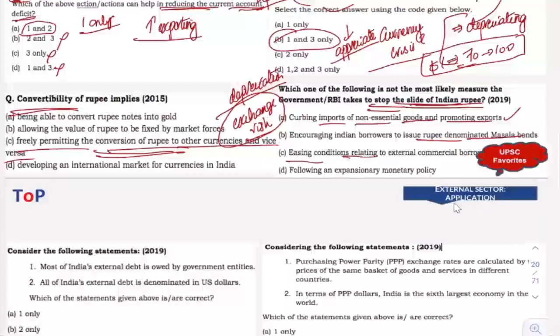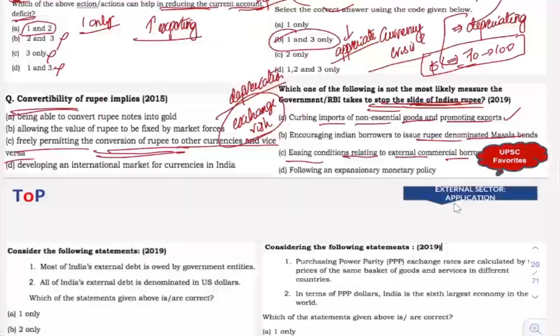Easing conditions relating to external commercial borrowing. Now again, that is also correct, because when our companies take loan from other countries, they are bringing that foreign exchange to the country. Even though it is debt, they are bringing foreign exchange, right? So that will help reduce slide of Indian rupee. When they bring it to our country, they will be converting it into Indian rupee. Thereby, our depreciation will be less.